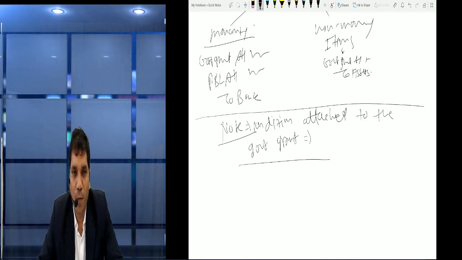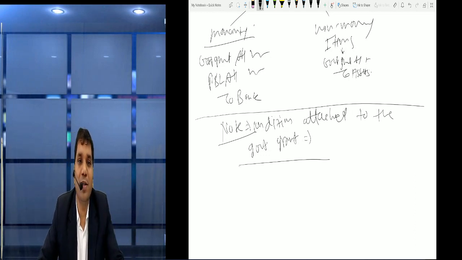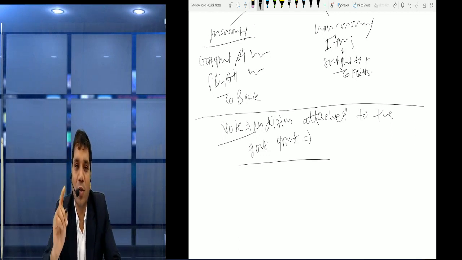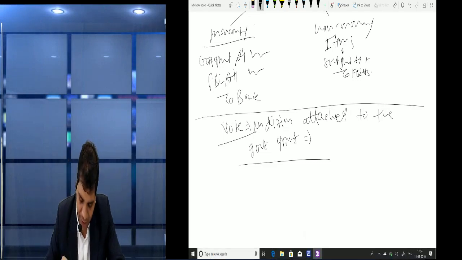Otherwise, no. Suppose they had mentioned that the government grant is given only when you do this work. Then that work will be done, and then only we can recognize the government grant. So if any condition is there, we should fulfill the condition, then only we should recognize the government grant. Is it clear? Perfect. Now we start the answer.